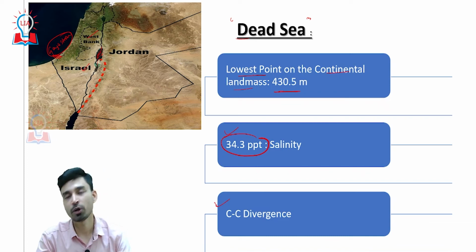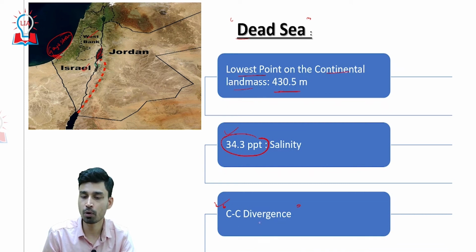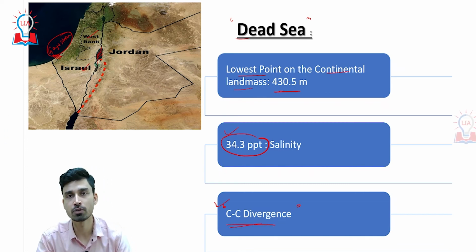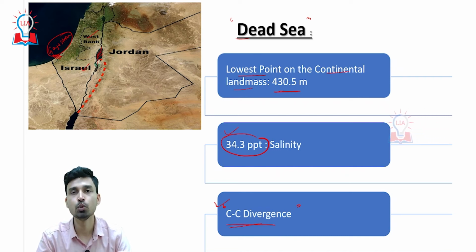Now, the question comes: how did the Dead Sea form? The Dead Sea has formed due to a geomorphological process called continental divergence. Continental divergence is a process on the surface of the earth when two different continental landmasses, also called continental plates, start to drift away or separate from each other. As these two continental landmasses separate, a kind of gap is created between them. This gap is later filled by rainwater or river flow and thus creates a kind